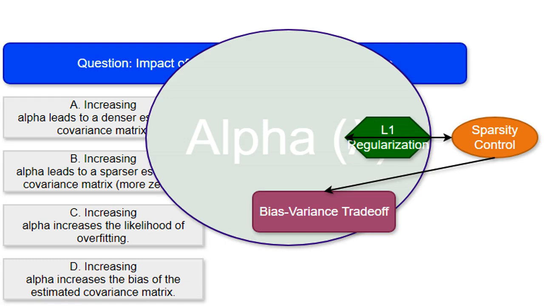This represents the alpha hyperparameter in the graphical lasso algorithm. It's a tuning parameter that controls the strength of the L1 regularization. Think of it as a dial. Turning it up, increasing alpha, increases the regularization strength, while turning it down decreases it.